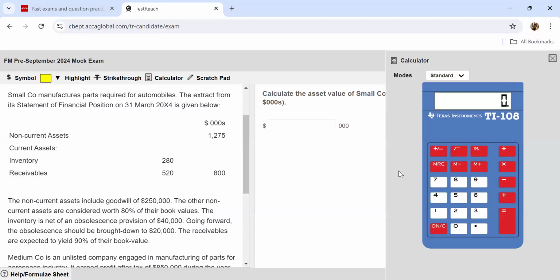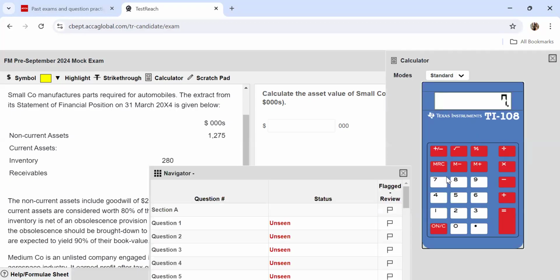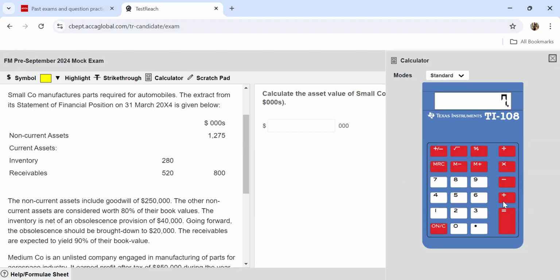So you can see over here, I'm using this calculator. All right, so I'll type in the figures. It's 1275, and I have to subtract $250,000 of goodwill. So that leaves me with 1025 as my non-current assets.